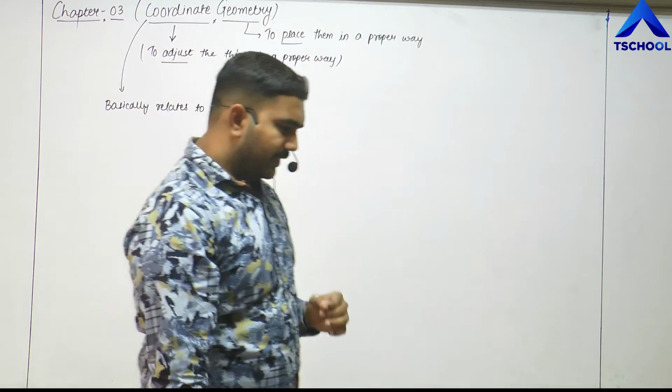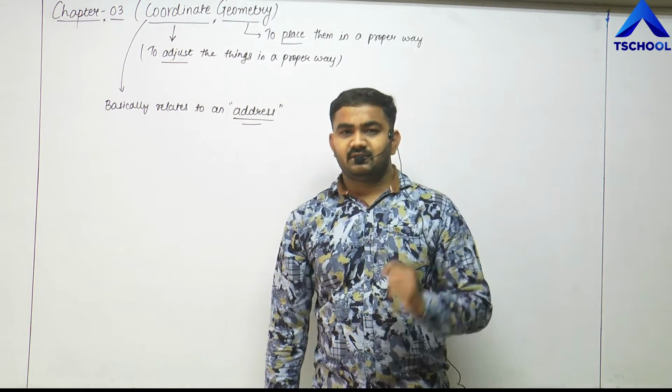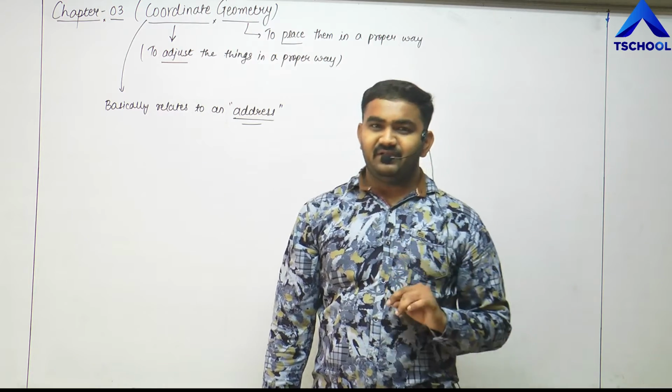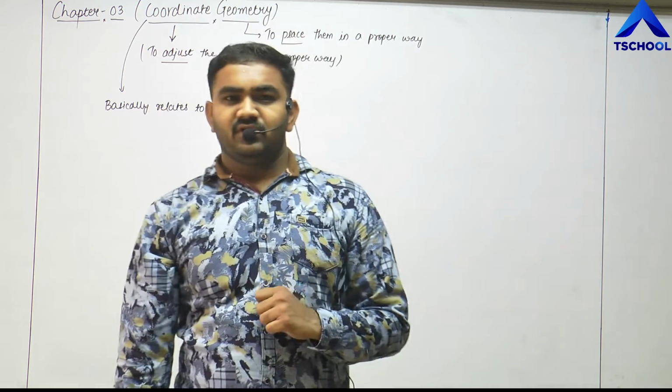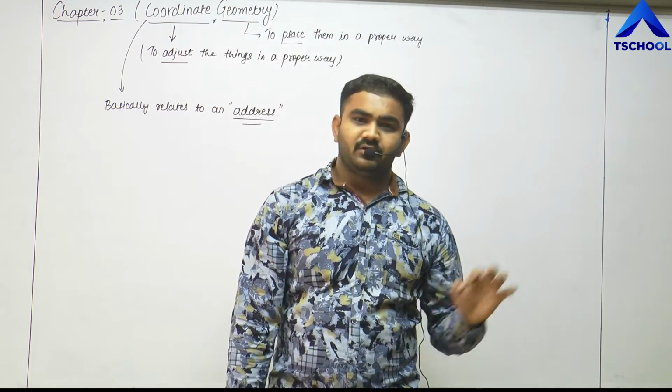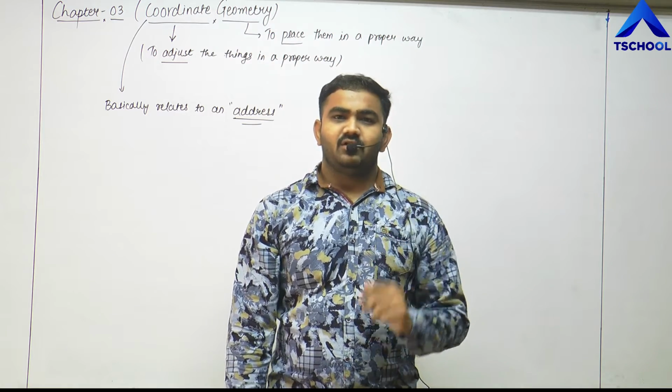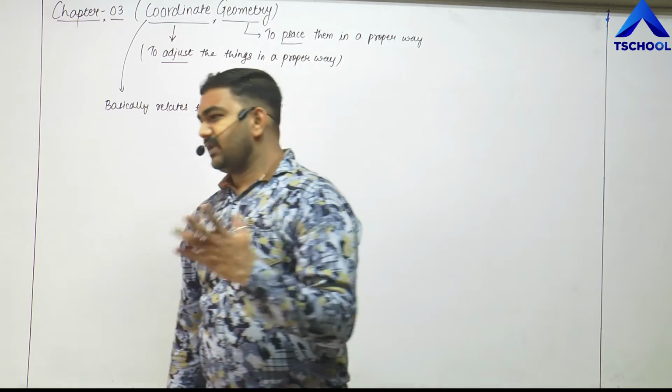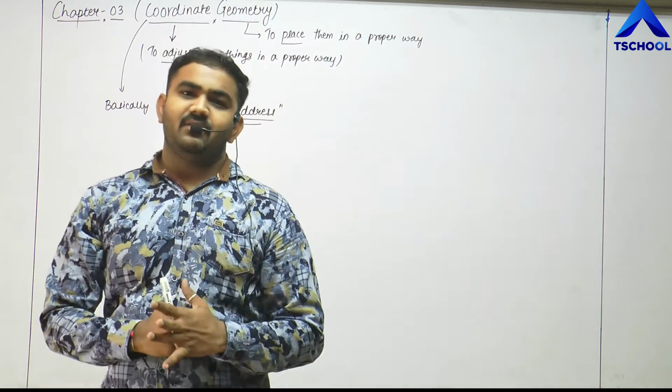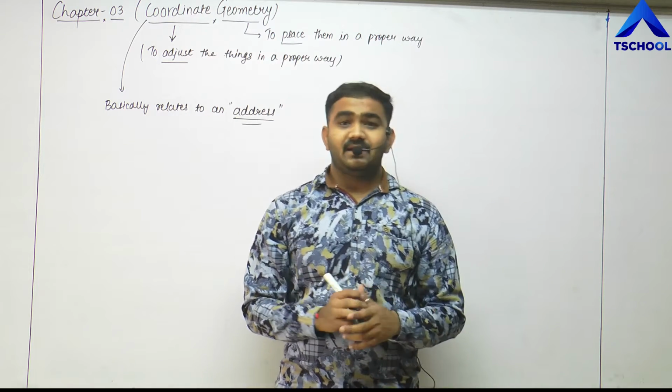Suppose I want to say that right now I live in a house which is located on the 13th street of Park Avenue, or you can say the 13th street and block number 10, right?